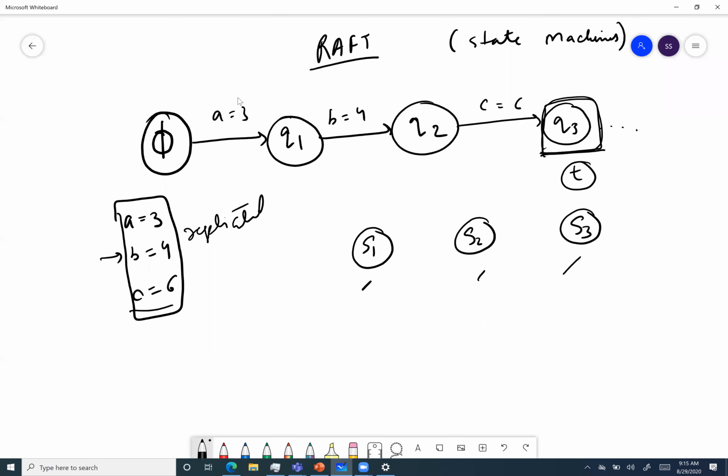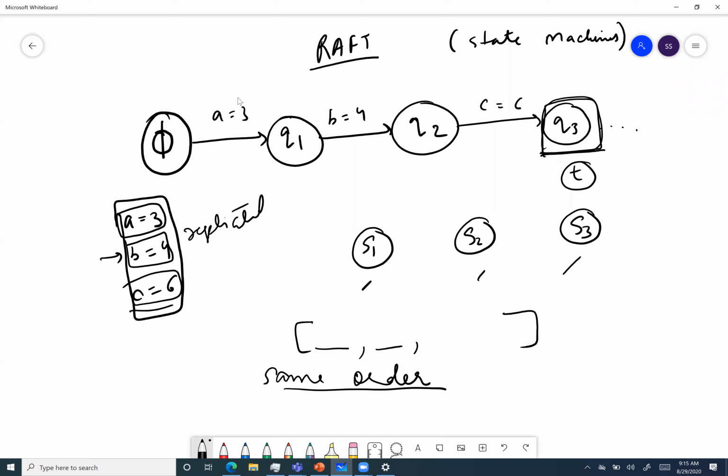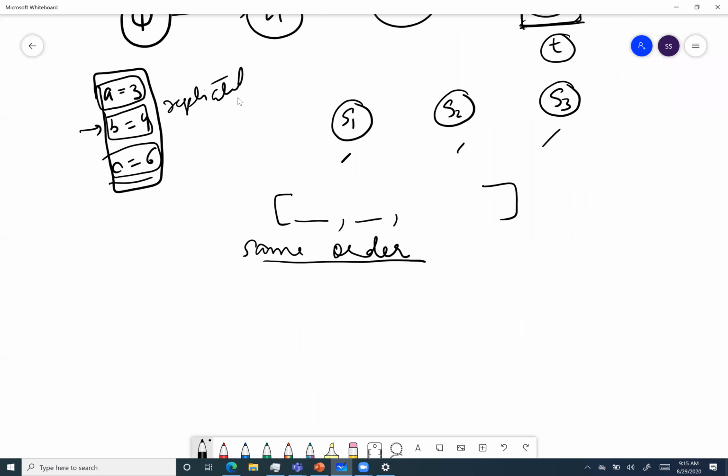So Raft says that as long as the commands inside my logs, each individual entry being called a command, are in the same order, I can say my state machines, wherever these commands are executed, are in the same state. That means we can say that it is replicated.